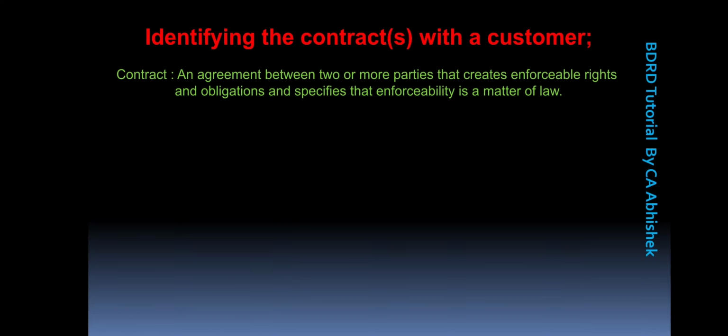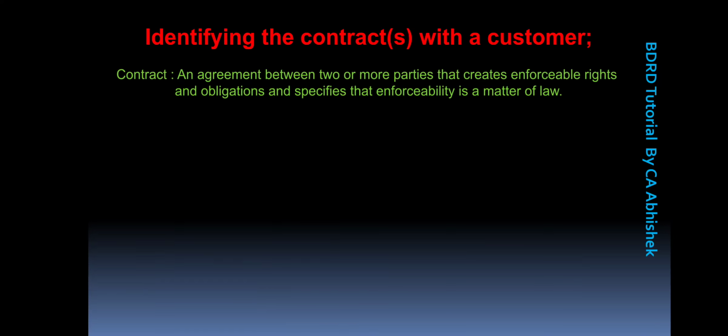If something bad happens in the future, then that party may have the enforceable right to ask the other party, or to obligate the other party, to compensate them in whatever manner they could or should.